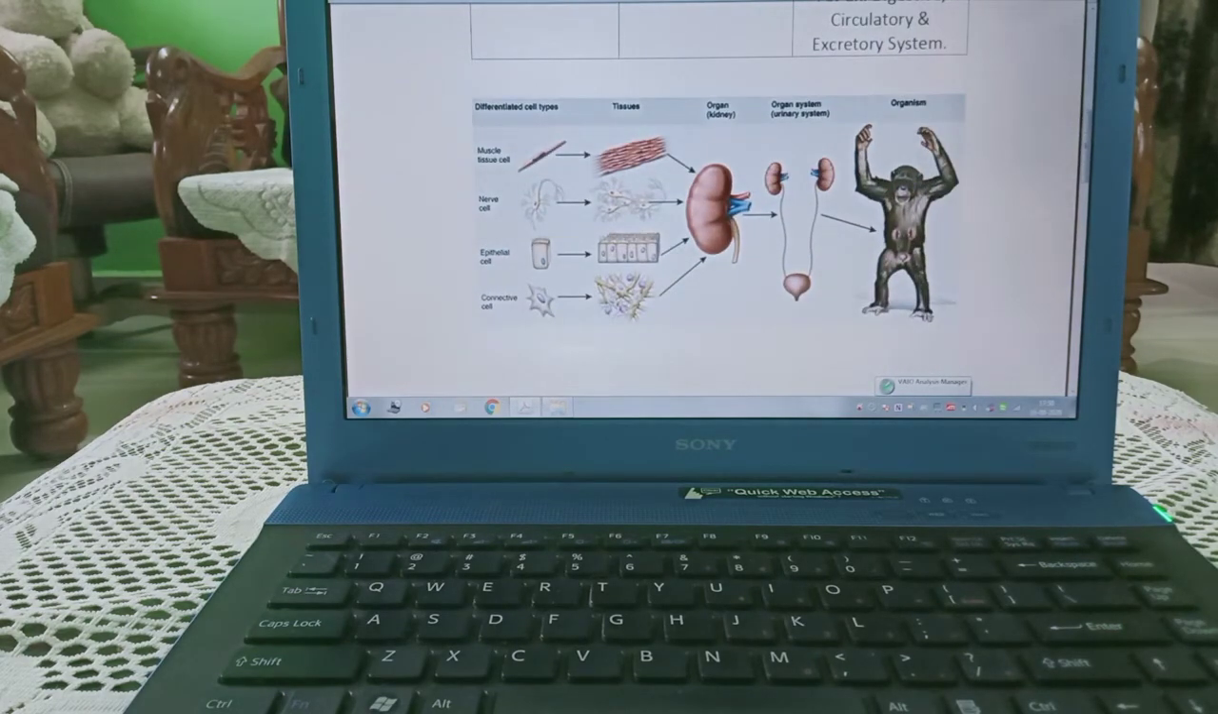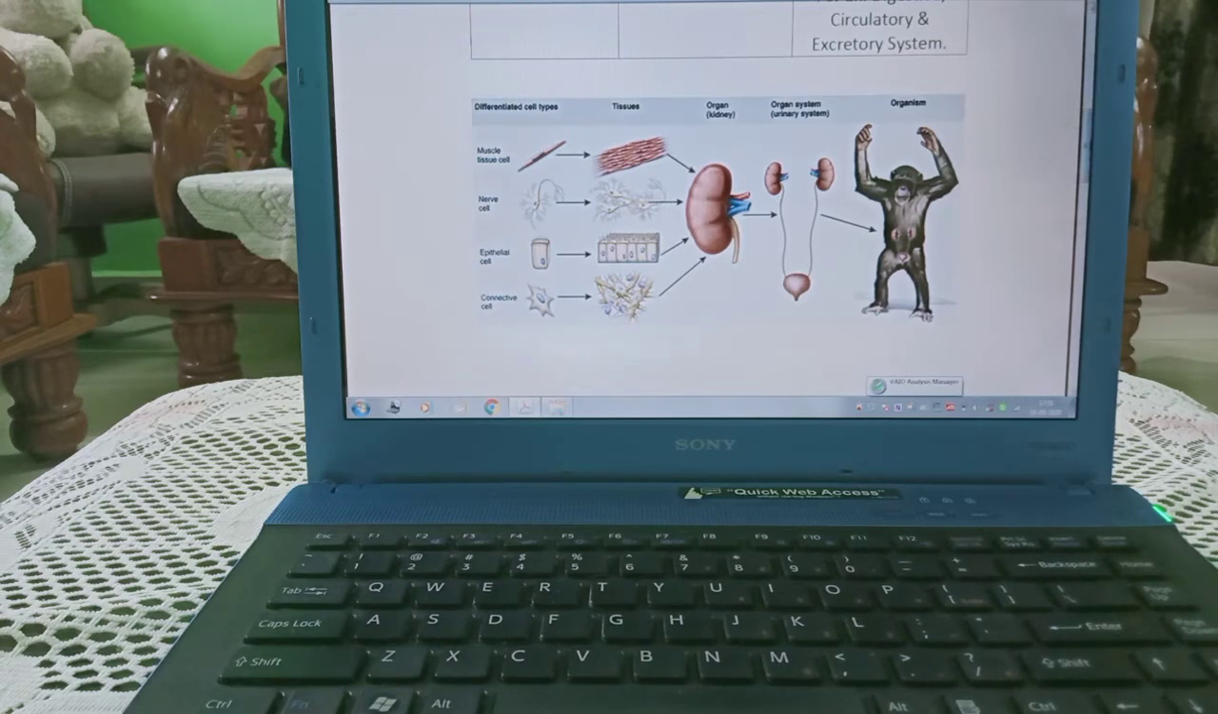Now you can see this is the muscle. You can see this is the cell. This muscle, it is forming the group of the cell, that is tissue, and different type of tissues are organized in organ. You can see this is the nerve cells, nerve tissue, then epithelial cell, epithelial tissue, and then connective cell, connective tissue. These all tissues are organized in an organ and it forms the kidney.